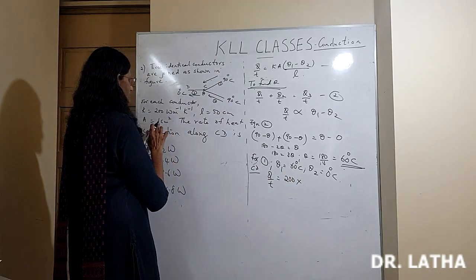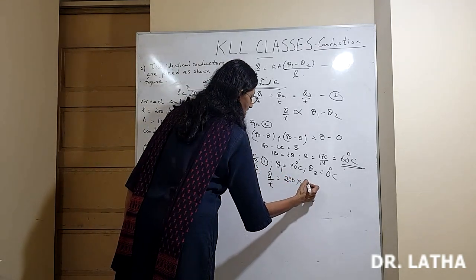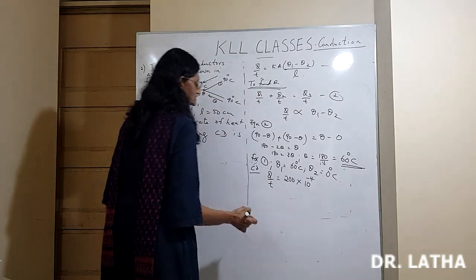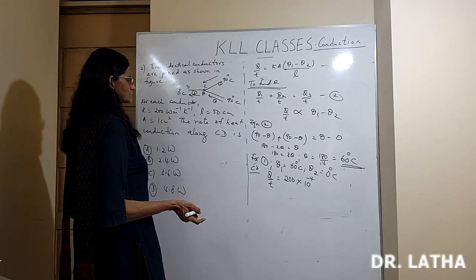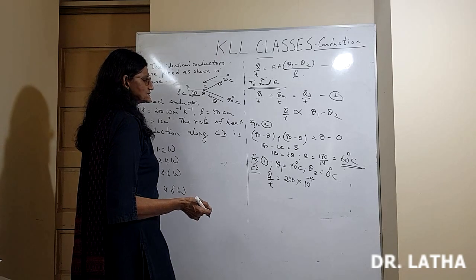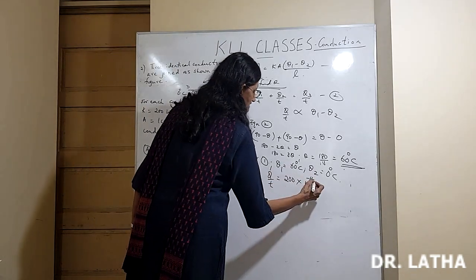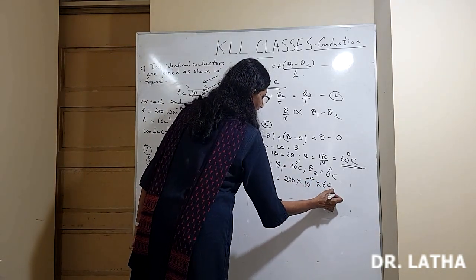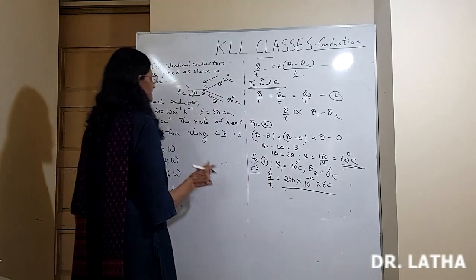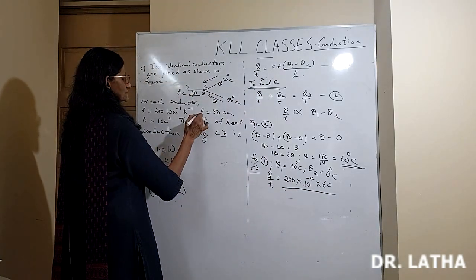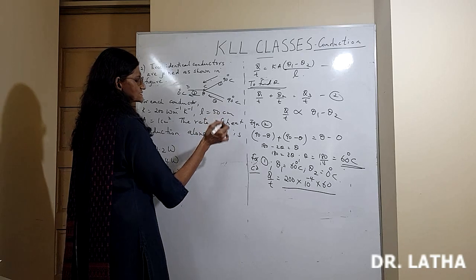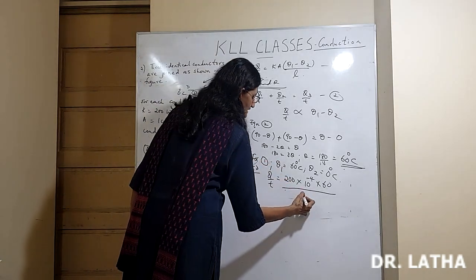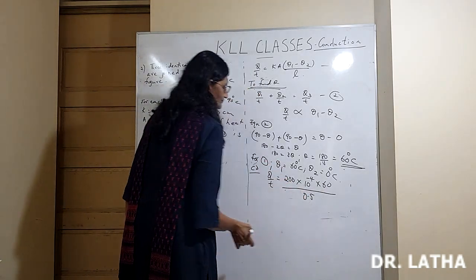Area 1 centimeter square, that means 10 raised to minus 4 meter square, centimeter square to meter square. Theta 1 minus theta 2, 60 minus 0, that is 60, divided by, what is L? The conductor. Each conductor has a length 50 centimeter. 50 centimeter in meters becomes 0.5 meter.